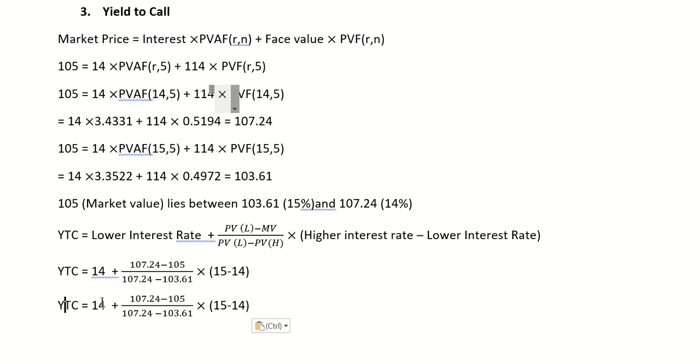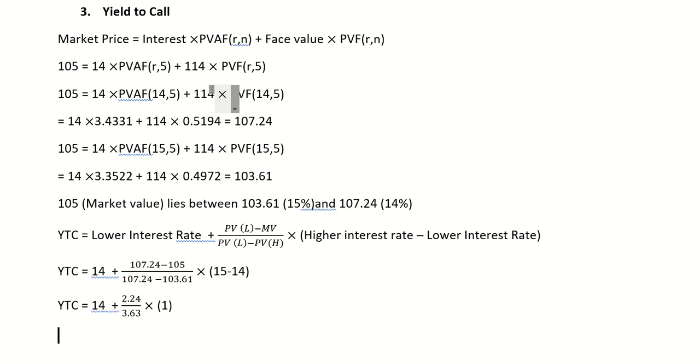So 14 would remain the same, and 107.24 minus 105 is 2.24. 2.24 divided by 107.24 minus 103.61, we get 3.63. And 15 minus 14 is 1.